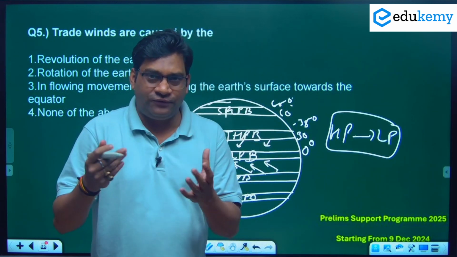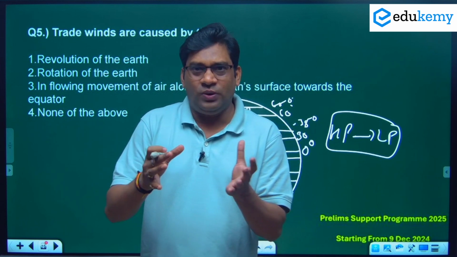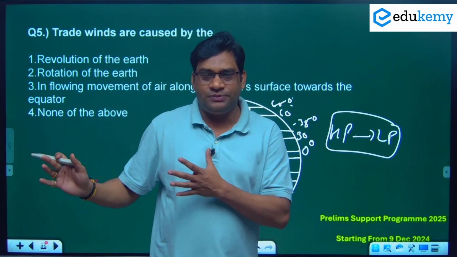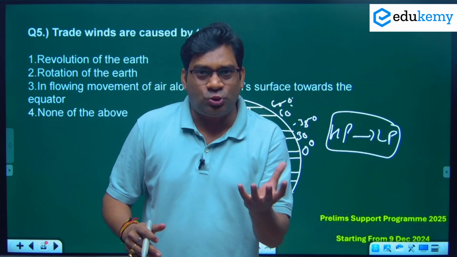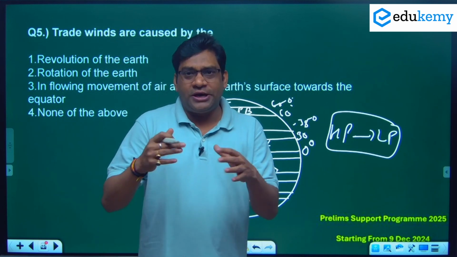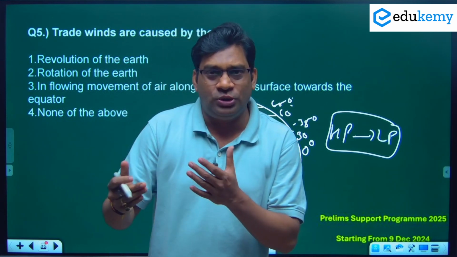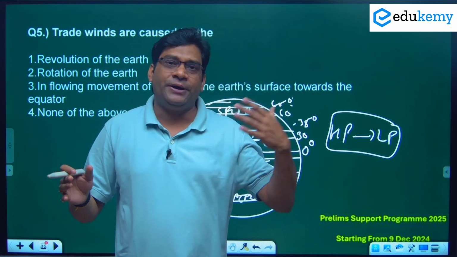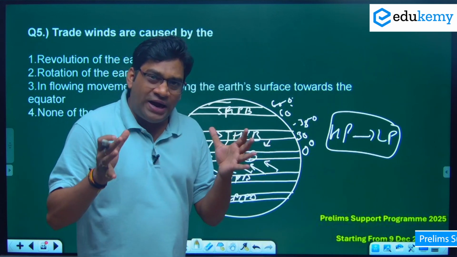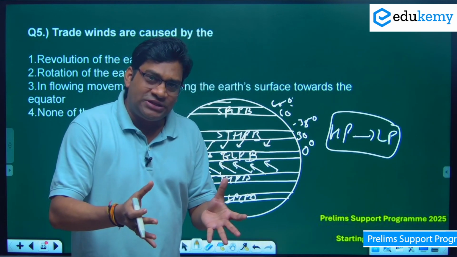And how do high pressure and low pressure form? Because of the unequal distribution of land and water on the surface of the earth. Water takes more time to cool down and warm up as compared to land. Land gets cool and warm in a very short period of time as compared to water. So whenever a land surface gets heated, warm air starts to rise.